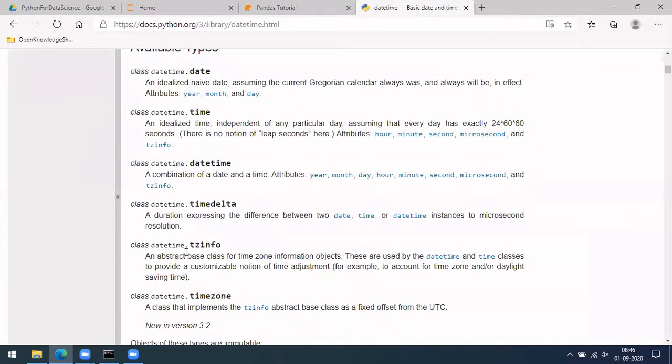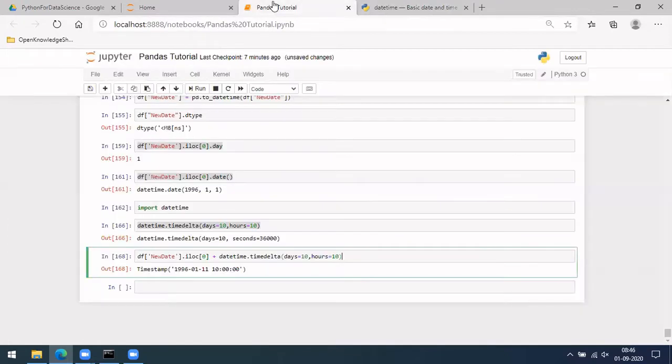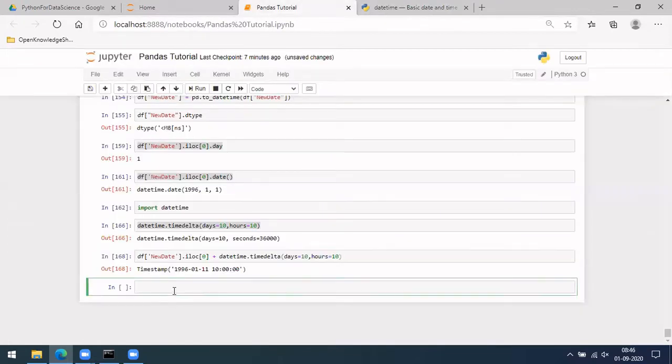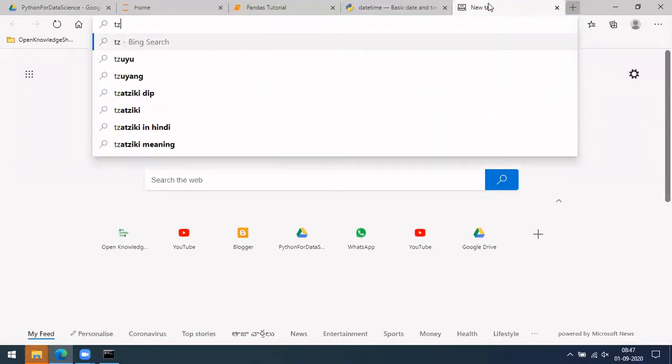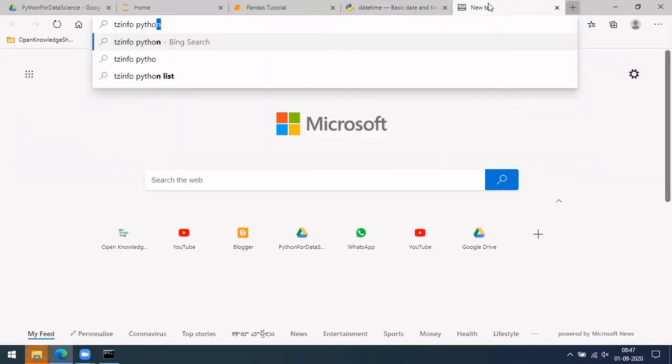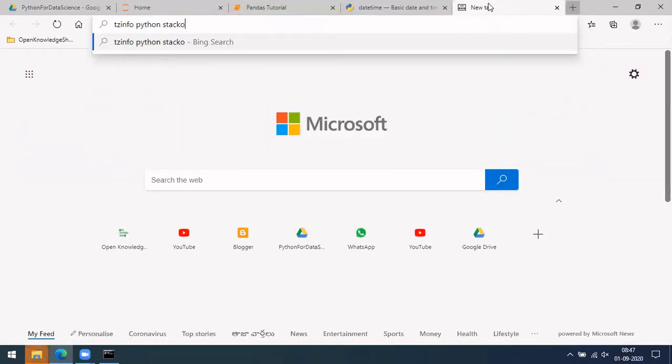This is one more thing, dot tzinfo, which is time zones. In case you have Indian IST time zone, and you want to convert into something else, like Pacific time zone and something like that, you can do that within here by changing the time zone information. That is also available. Let me directly show you that example here. tzinfo Python Stack Overflow.